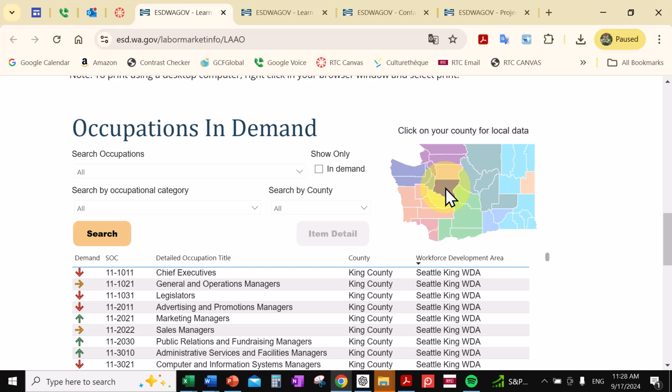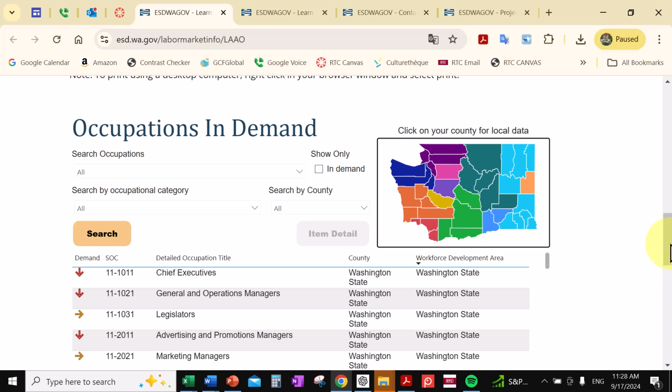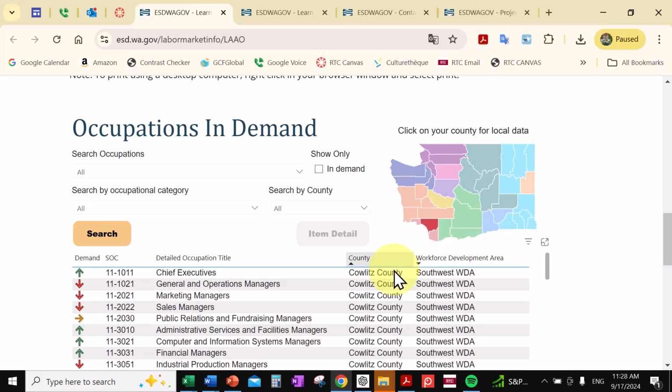I'll do that. And it's generating the data for that. And I think this will change over here to King. Okay. So I just clicked out of it and now it's back to Washington State. So let's go ahead and let me pick a smaller county. I'm going to pick this one because it'll generate a little bit faster. There we go. So this is Cowlitz County.